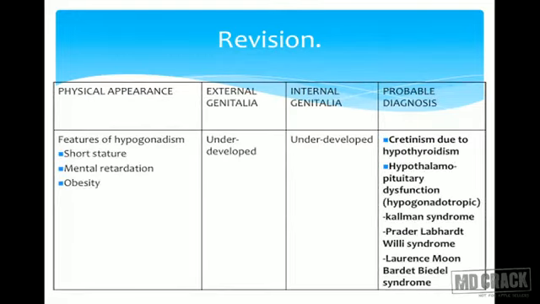Features of hypogonadism: short stature, mental retardation and obesity, external genitalia underdeveloped, internal genitalia underdeveloped. What would be the causes? Hypogonadism, so the cause may be related to the pituitary or hypothalamus. Short stature, mental retardation, obesity: the causes are all related there. So either think of hypothalamo-pituitary dysfunction. The causes are Kallmann syndrome, Prader-Willi syndrome or Lawrence-Moon-Biedl syndrome, or it is just plain hypothyroidism leading to cretinism.